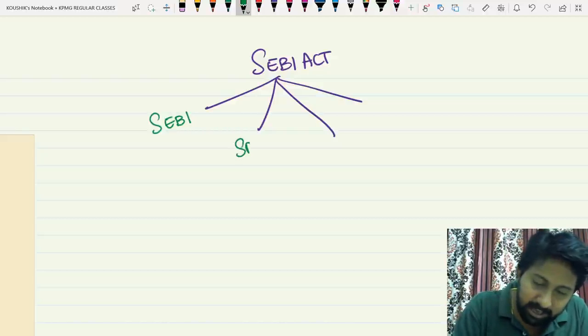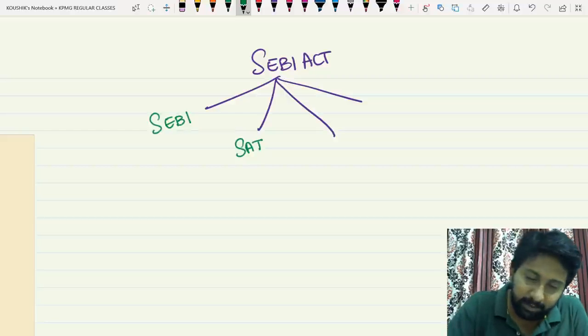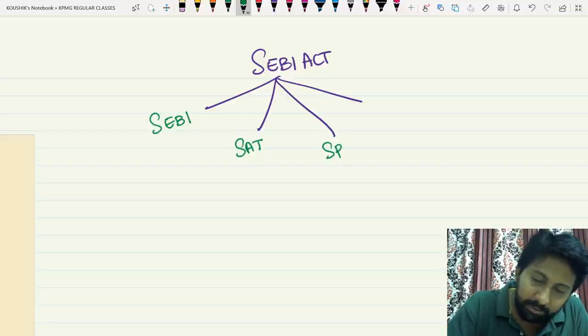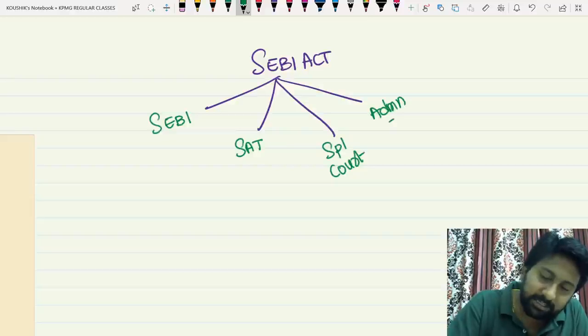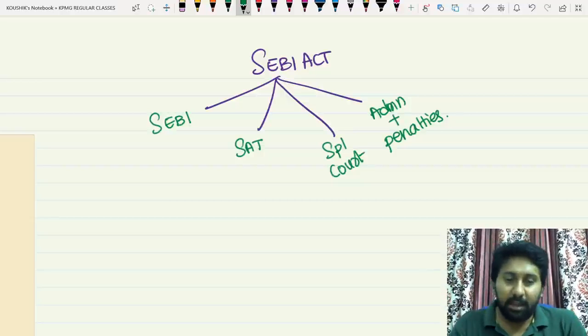The second one is the appellate tribunal called SAT. The third part will be the special court. The fourth part will be the administration of stock exchanges and penalties. These are the four parts of our SEBI chapter.